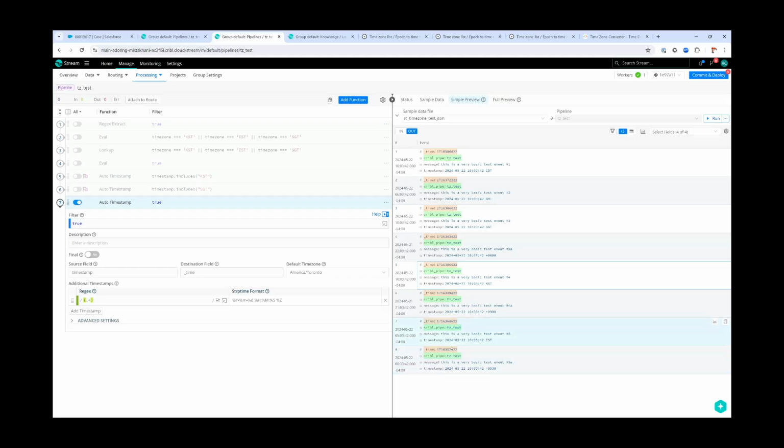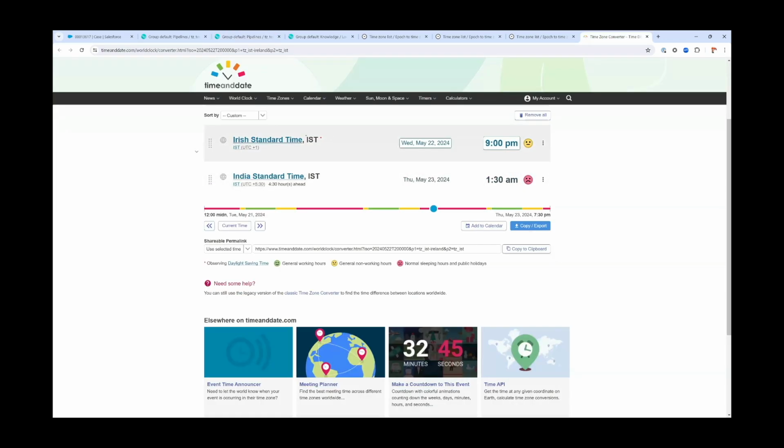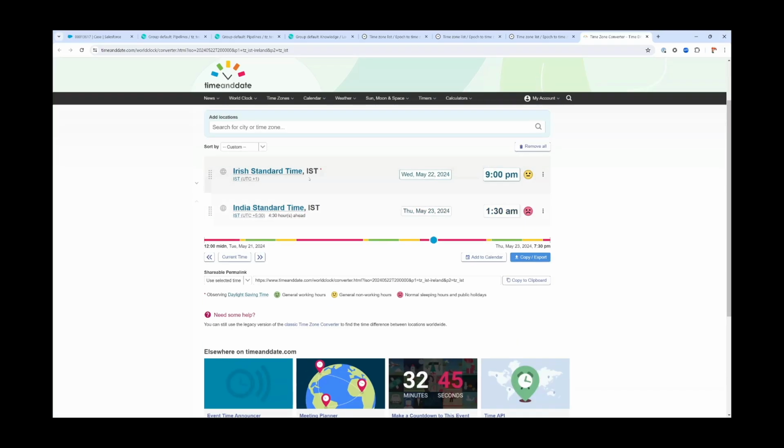IST was a little bit different. It didn't return mine, but you'll notice the UTC offset, it's off by 1. So it's only applied a GMT +1 here, not the offset for India. And that's oddly, if we look here for IST, there are 2 definitions for it. So Irish Standard Time, which is UTC +1, or India Standard Time, which is 5.5. So unfortunately, because of this little issue, it does look like the auto timestamp will default here to that Irish Standard Time and not India Standard Time.